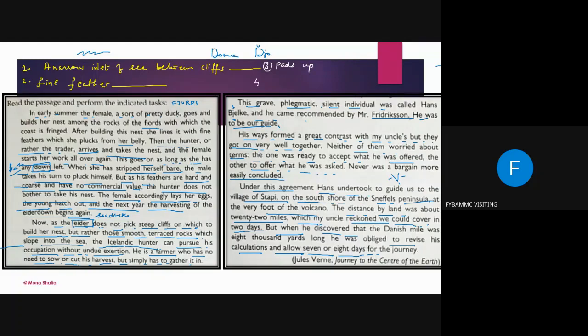Number 4, which one word in the paragraph means collection? And number 5 is which word in the paragraph means rough? So these are 5 questions that I have taken from this paragraph. You have to tell me the answer, and I'm giving you 1 or 2 minutes.